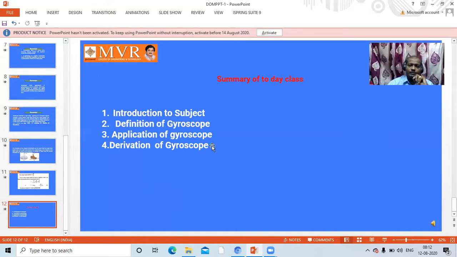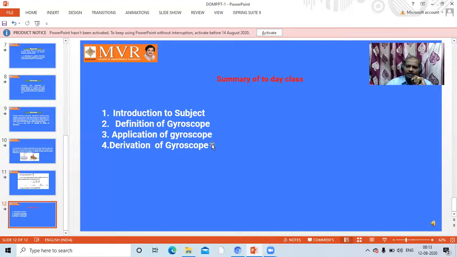Next, derivation of gyroscopic couple. Gyroscopic couple is shown with the letter C. C is equal to I into omega p. I is the moment of inertia, which depends upon the mass of the object and k, the radius of gyration.